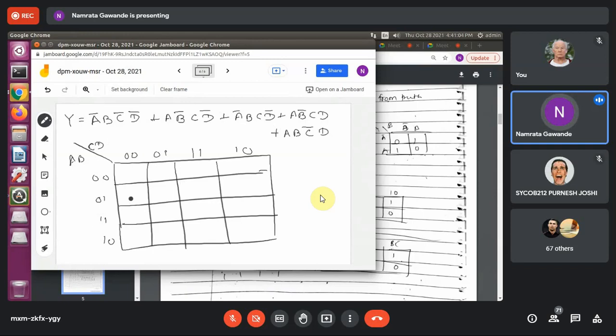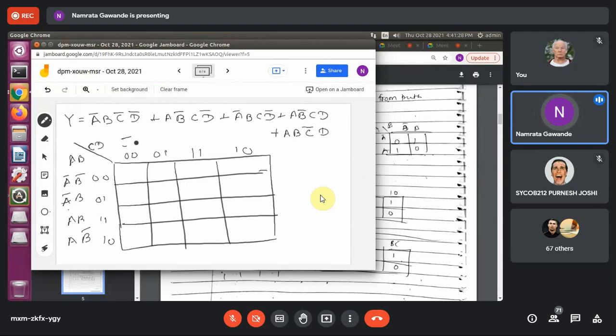Now, accordingly, I will write over here A bar, B, C bar, D bar. See, either you can write here at the left side these variables in terms of this expression, or you can simply convert here. So simply here only I will write A bar, B bar. It will be easy then. A bar, B, then A, B, and then A, B bar.